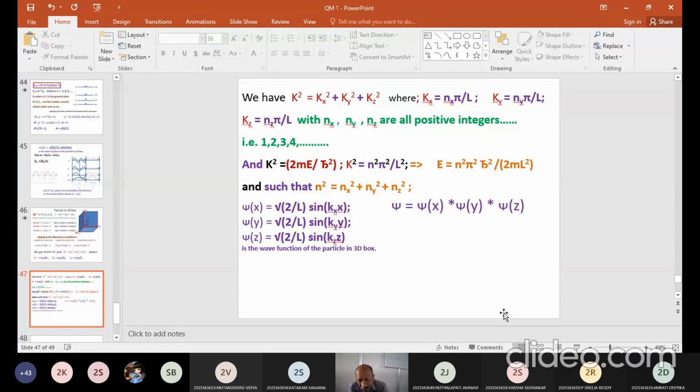I'm repeating the question. N square is equal to nx square plus ny square plus nz square is an equation of a sphere, but nx, ny, nz are all positive integer values. So which part of the sphere does it represent? The positive side. Quarter of a sphere. Any answers correct, but I don't know whether you can imagine 3 dimensions or not.